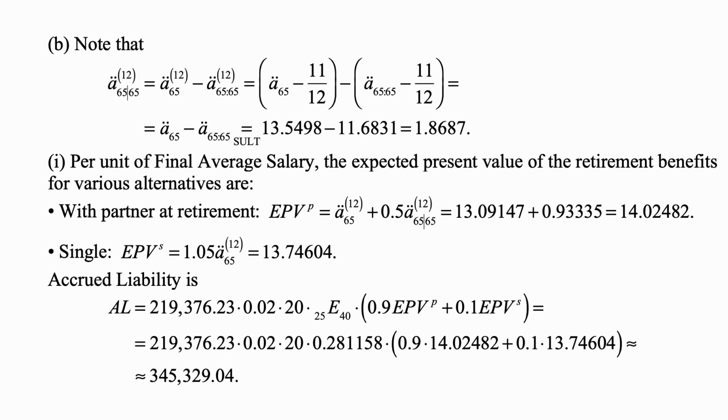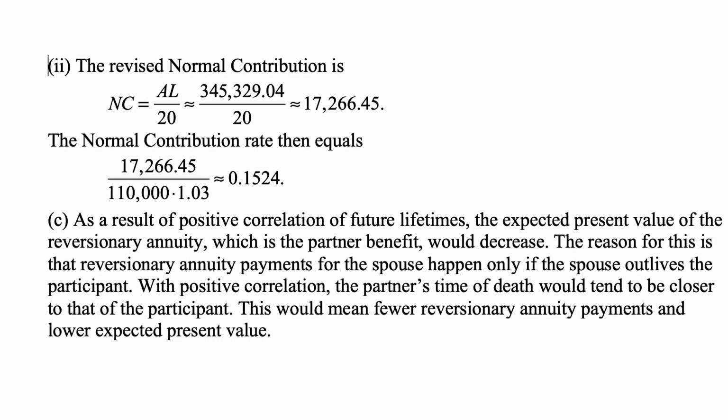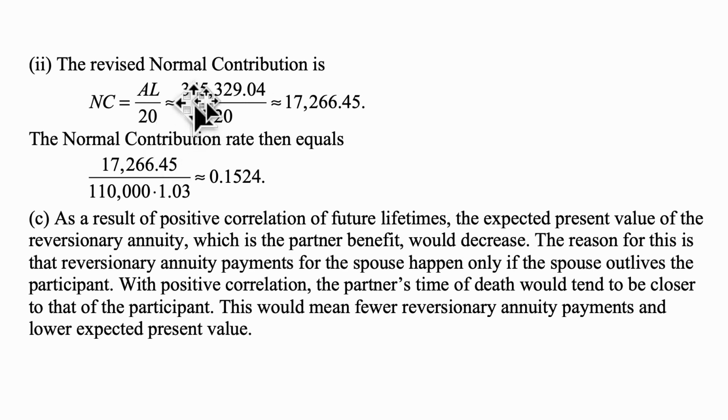Now we have all these numbers, the expected present values we just calculated, and all the other ones we calculated before. And this becomes 345,329.04. Then the revised normal contribution is this number divided by 20, so 17,266.45, and the normal contribution rate is this divided by the salary, which is 110,000 times 1.03, and that's approximately 15.24%.